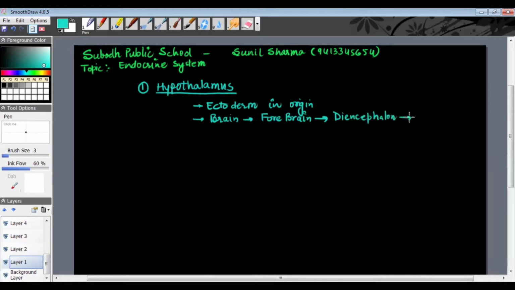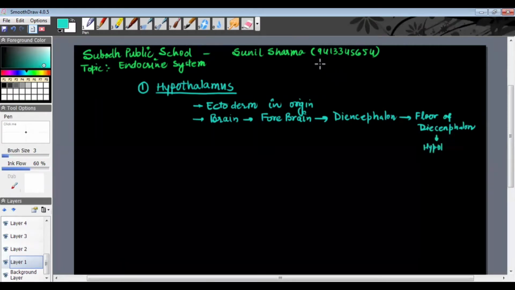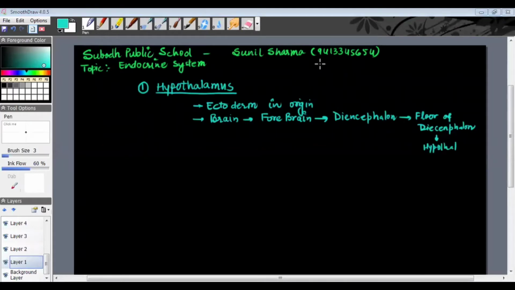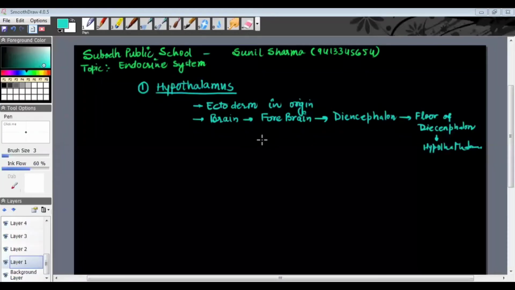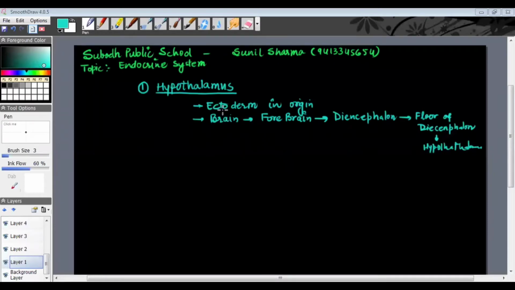So the floor of the diencephalon is made up of hypothalamus. That is what this is, hypothalamus, remember. So we are talking about the hypothalamus structure.